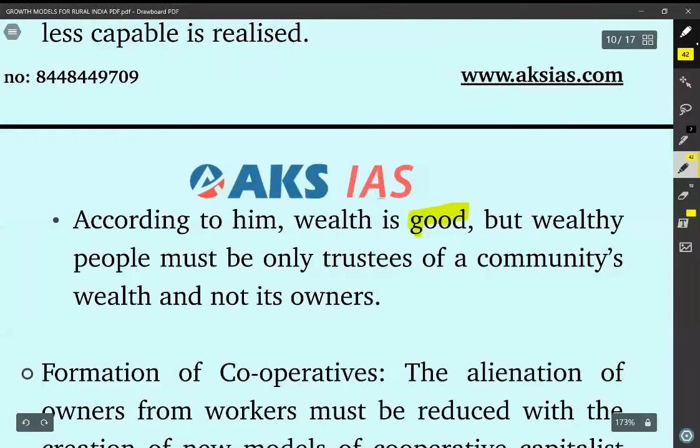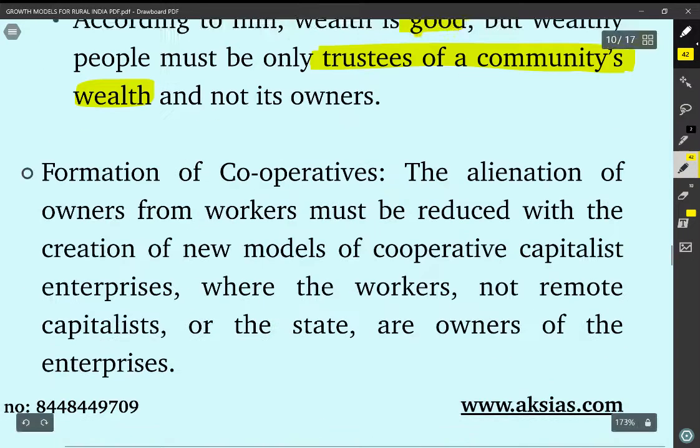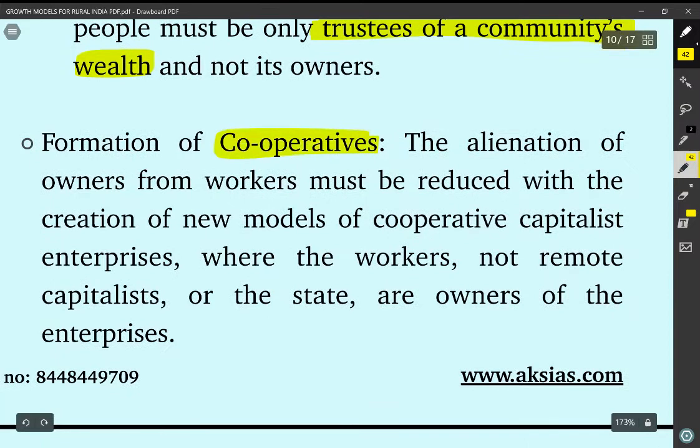According to him, wealth is good, but wealthy people must be only trustees of a community's wealth and not its owners. That is, the wealthy people should utilize the wealth for the benefit of the community as a whole, rather than treating themselves as the owners of that wealth. Next is the formation of cooperatives. The alienation of owners from workers must be reduced with the creation of new models of cooperative capitalist enterprises, where the workers, not the remote capitalists or the state, are the owners of the enterprises.